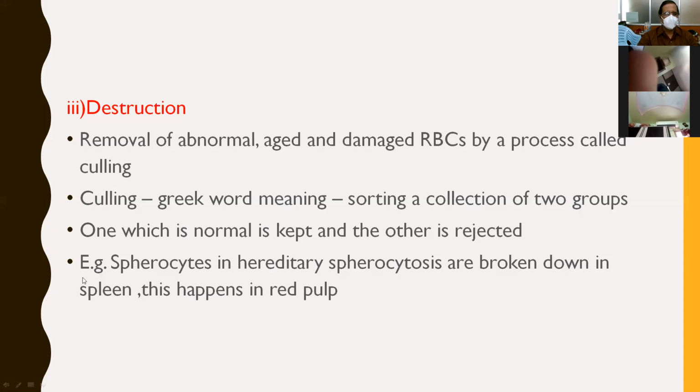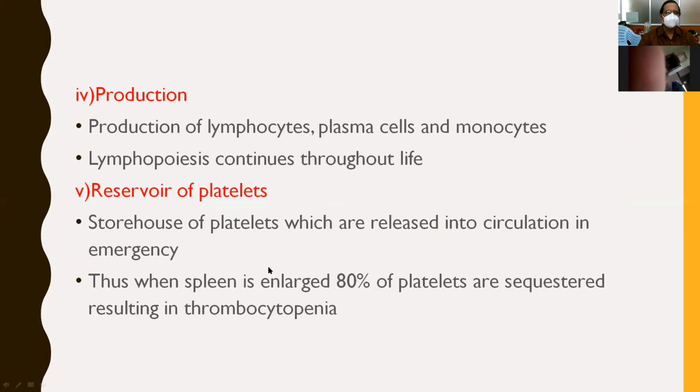Next, coming to the spherocytes, in case of hereditary spherocytosis, all RBCs are broken down by the spleen, and this happens mainly in the red pulp. So hemolysis in spherocytosis will occur in the red pulp. That's why there is enlargement of the spleen, because the red pulp is mainly increased in amount, leading to splenomegaly.